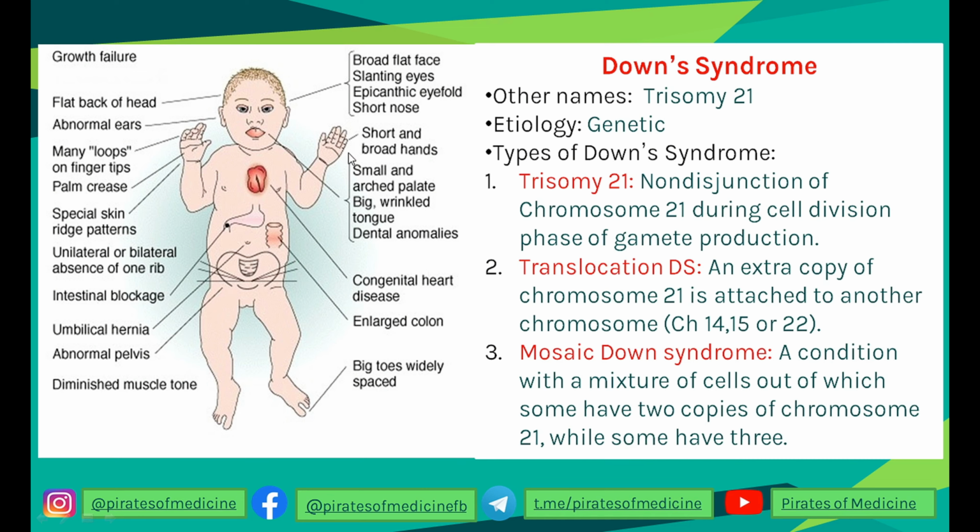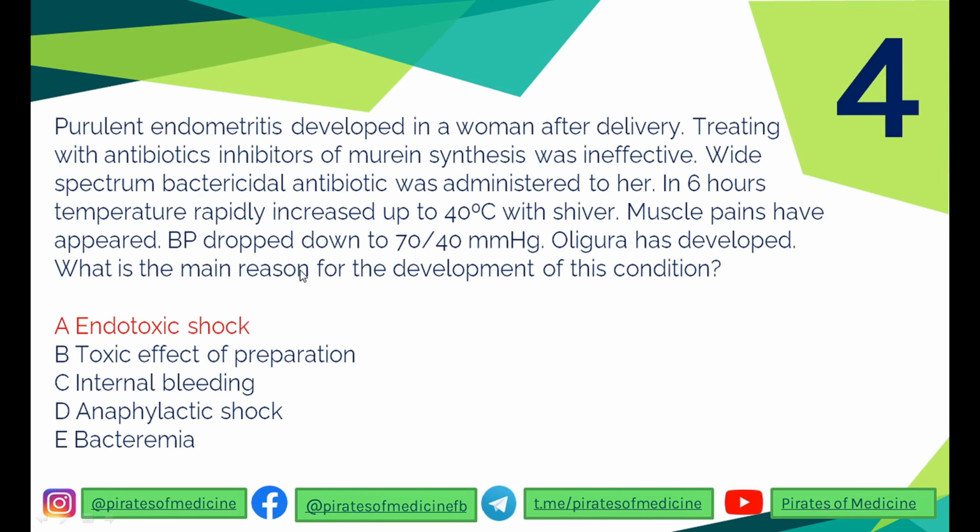Now the classical features of a patient with Down syndrome are as follows. They have a broad flat face, slanting eyes, epicanthic eye fold, Mongolian type of eyelid, short nose, short and broad hands, and all these other symptoms you can see. Now these symptoms are in accordance with the question. That is why our patient is suffering from Down syndrome. Understood? Simple. Let's go to the fourth one.